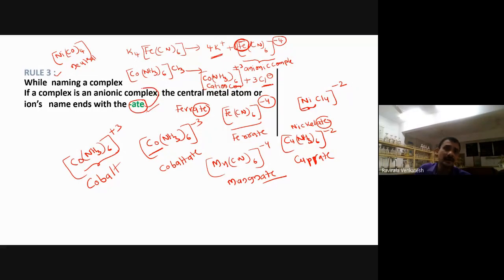Only for anionic complex compound, we use this "ate" word. So here it is a cationic complex. To call this one, cobalt only. For example, cobalt does not have any charge. Co with something six times is there.